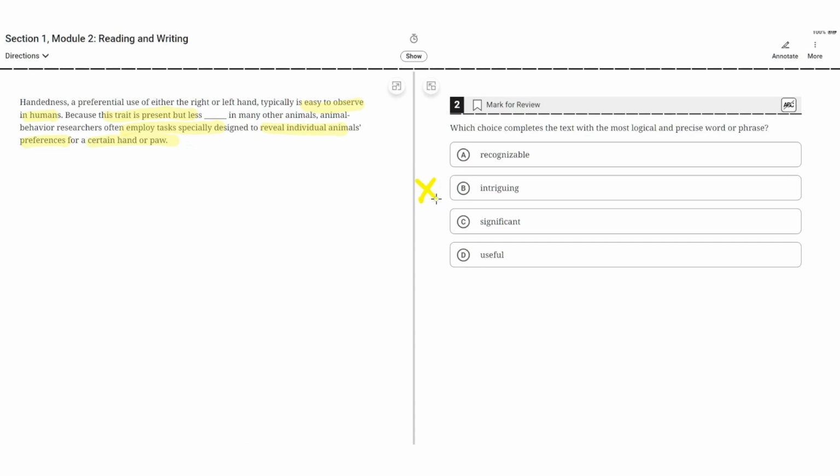So B is incorrect. C. Significant. Significant is incorrect for the same reason as B, because the text doesn't imply anything about being significant or not. D. Useful. Like B and C, this is incorrect, because the text doesn't say anything about it being useful or not. It just shows that researchers are trying to find out the handedness for different animals. So D is incorrect, and A is the correct choice.